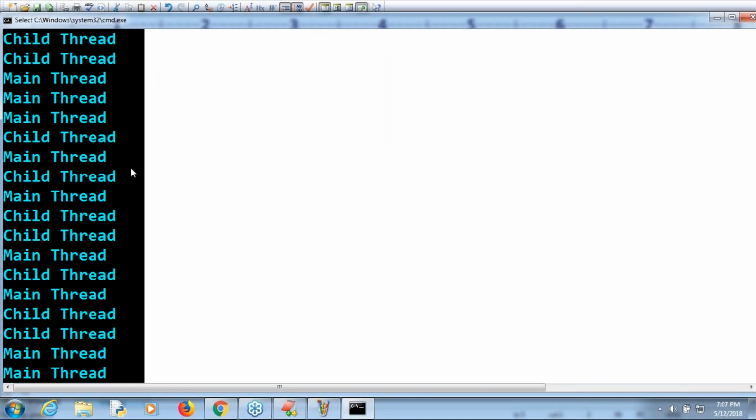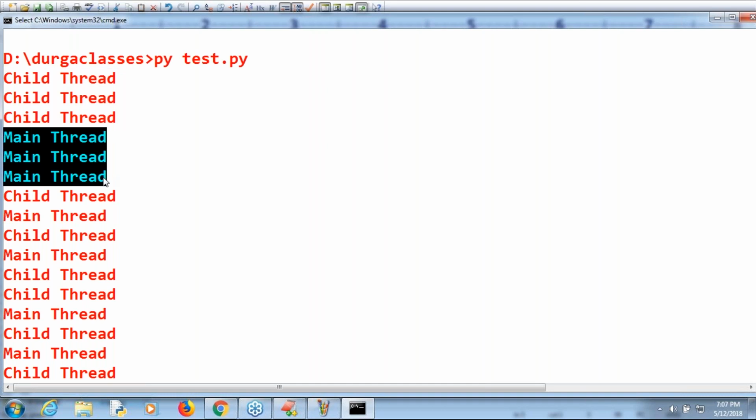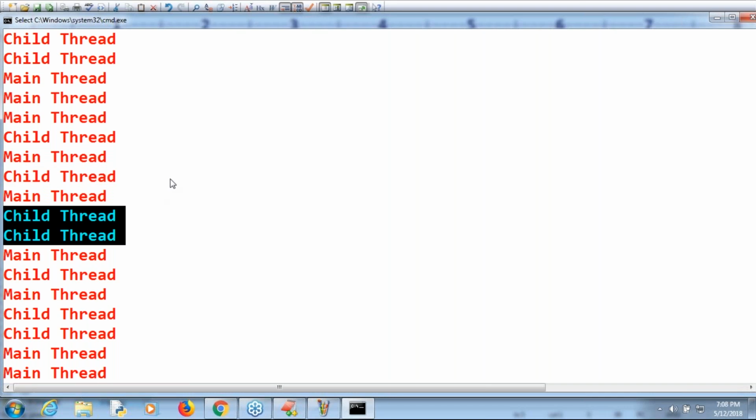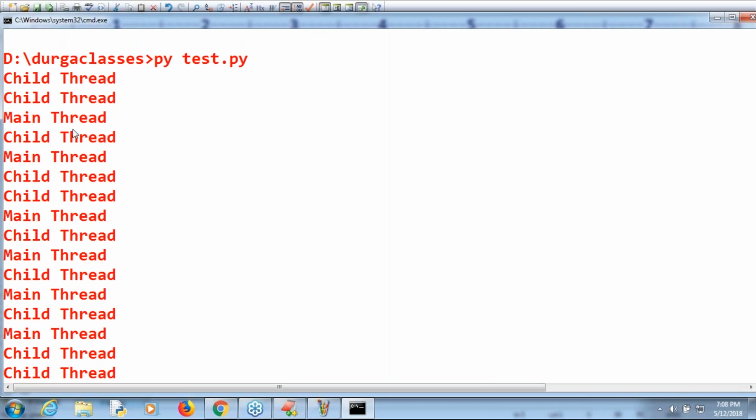Now my doubt is, which thread got the chance first? Child thread. How many times did the child thread execute? 3 times, for loop 3 times. Immediately main gets the chance 3 times. Next, 1 time child, 1 time main, 1 time child, 1 time main, then 2 times. So you can't tell the exact order. Let me execute again. Did the output change or not?